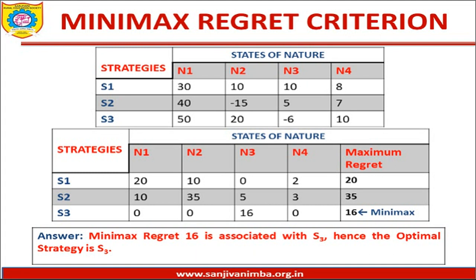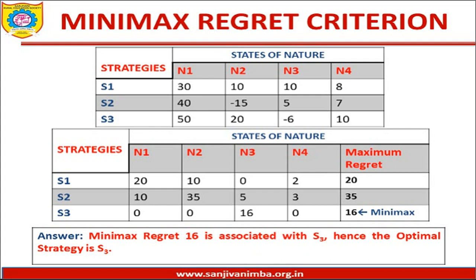Similarly, for column N3, the maximum value is 10, and you will be subtracting all the values from 10. So 10 minus 10 comes to 0, 10 minus 5 comes to 5, and 10 minus (minus 6) comes to 16. And lastly, for N4, the maximum payoff is 10.